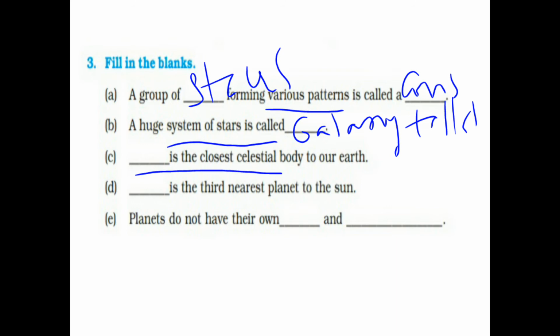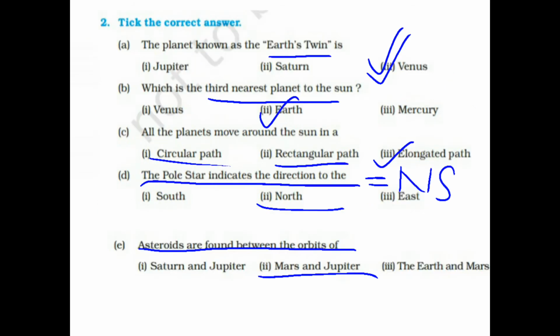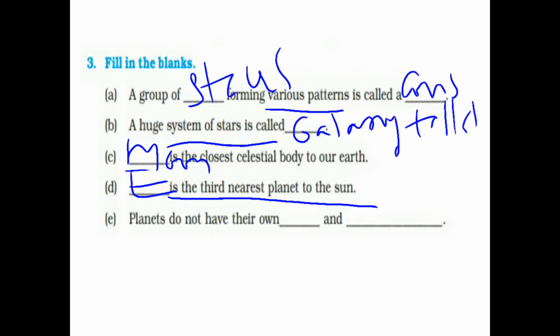Dash is the closest celestial body to our earth. It's the moon. And dash is the third nearest planet to the sun. This is very well known, and it's given in the choose the correct answer also. It's Earth. Planets do not have their own heat and light.